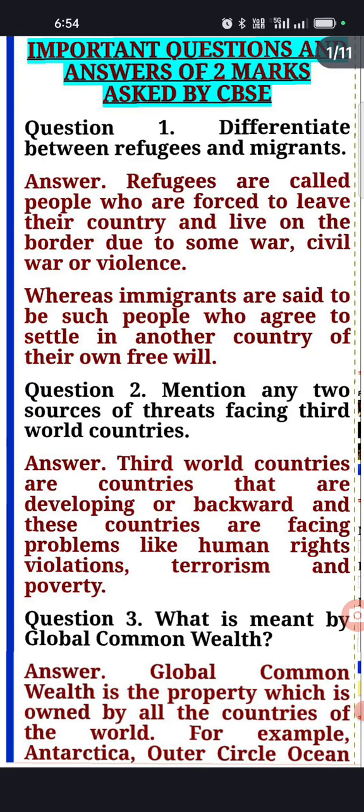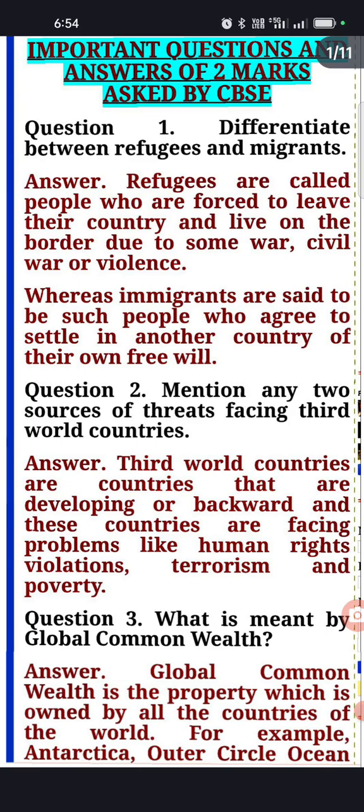The second question I have given is: mention any two sources of threats facing third world countries. First of all, you should be clear about what the third world countries are. The third world countries are the newly independent countries that were earlier part of the colonial system. Take the example of India. India was also a third world country because India got its independence after the Second World War and did not join the first power bloc, America led, or the second, USSR led power group. These third world countries are the newly independent countries after the Second World War.